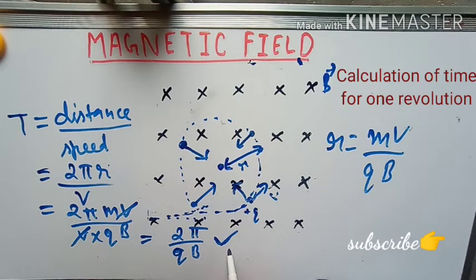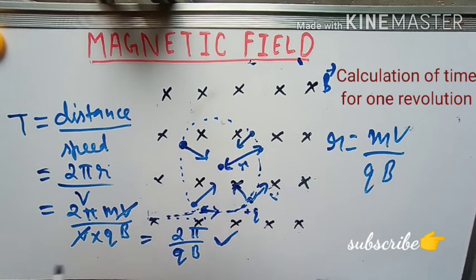Understand this? One more thing I would like to tell you about this formula. Look, this formula is independent of v, meaning speed. So no matter at which speed you are projecting inside the magnetic field, it does not matter.